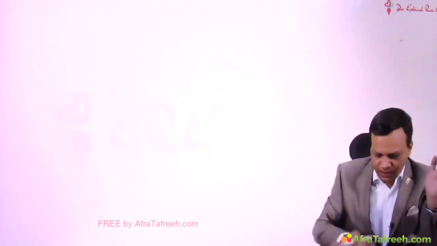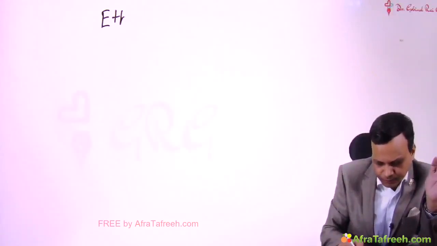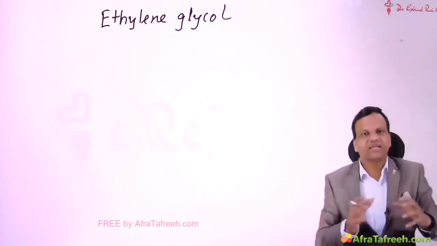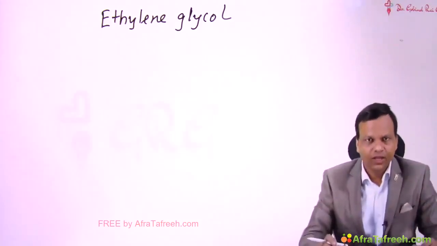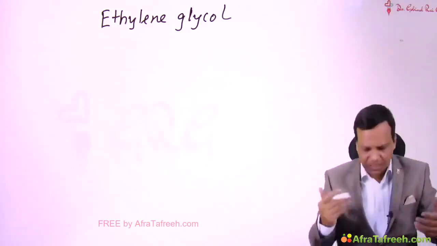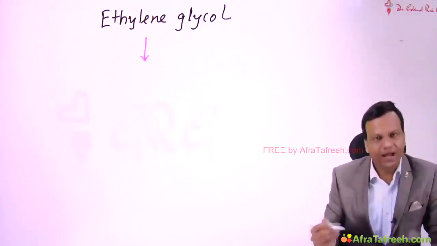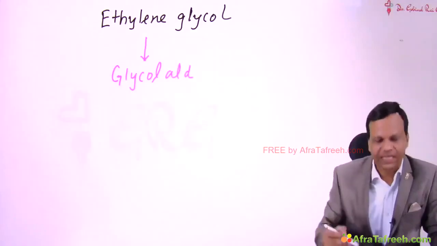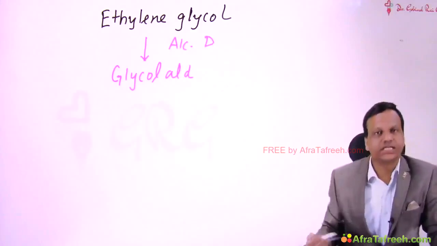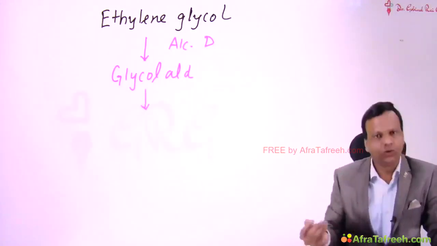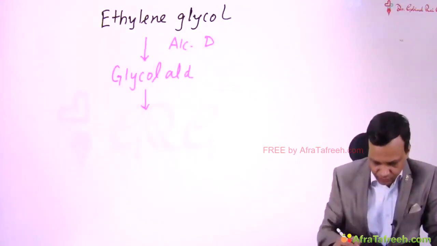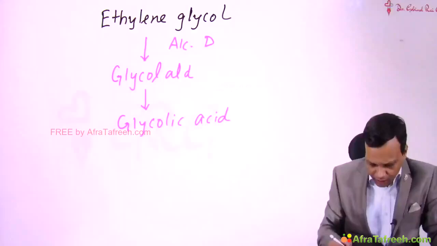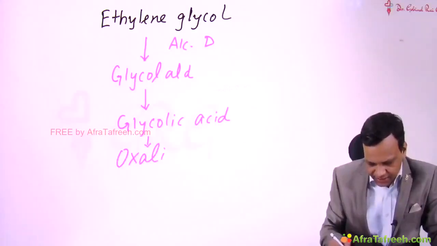Another alcohol we have is ethylene glycol. It is used as antifreeze or lubricant in the industry. Ethylene glycol acts like alcohol. That means like alcohols, it will be metabolized to form aldehyde. The aldehyde formed is called glycol aldehyde. The enzyme is again alcohol dehydrogenase. Glycol aldehyde is converted to acid. So that is glycolic acid. This glycolic acid is metabolized to form oxalic acid.